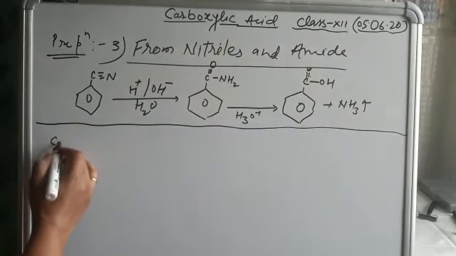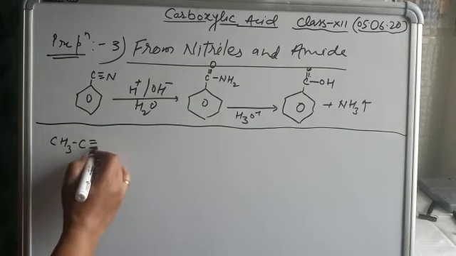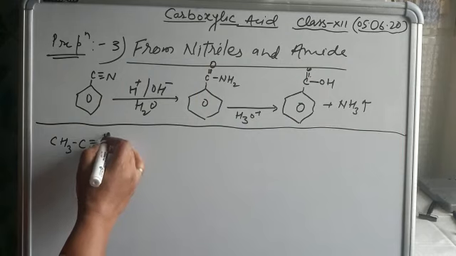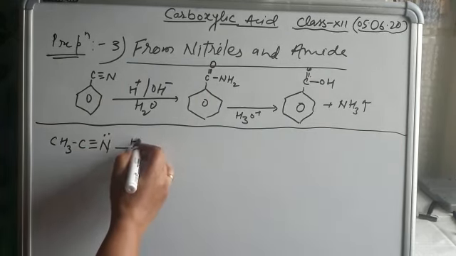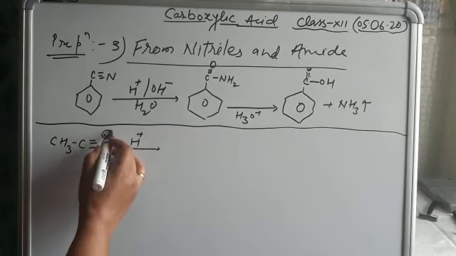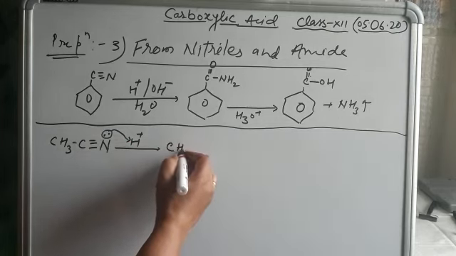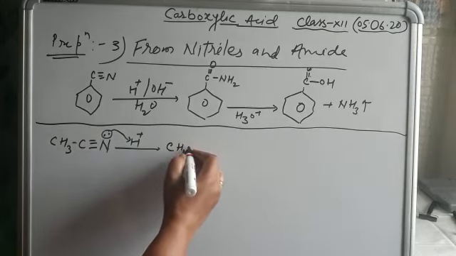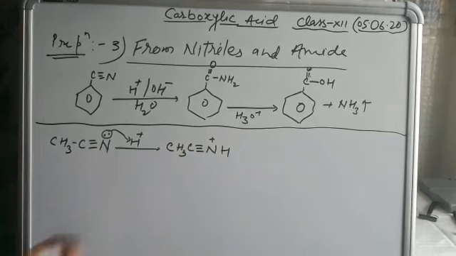At first, in any nitrile compound the lone pair is present on the nitrogen in presence of acid. So the lone pair on the nitrogen takes this H+ from the acid and the nitrogen gets protonated. So positive charge appears on the nitrogen.